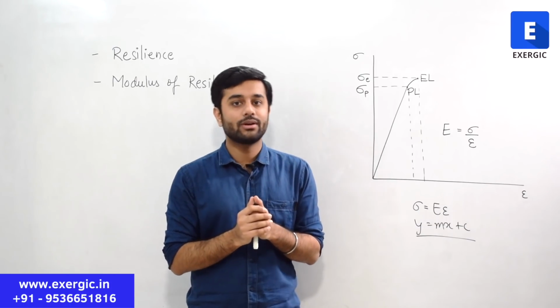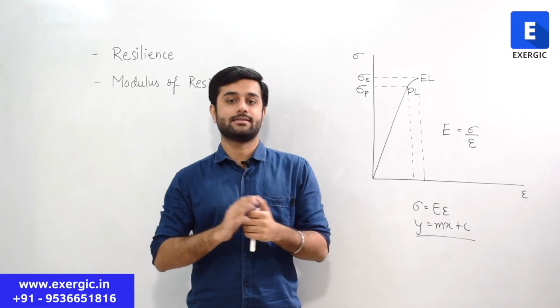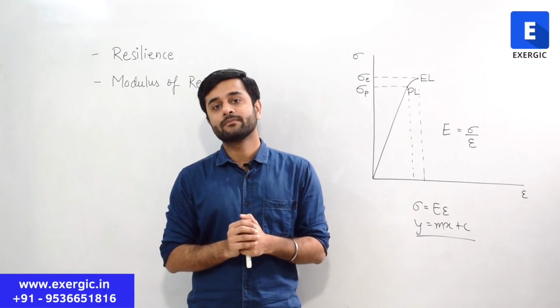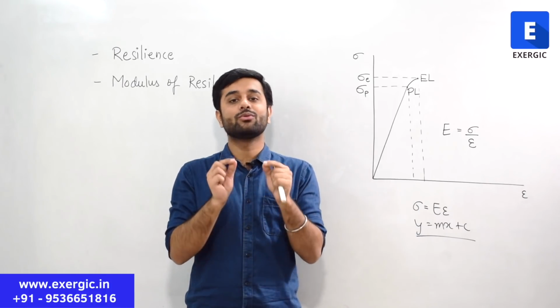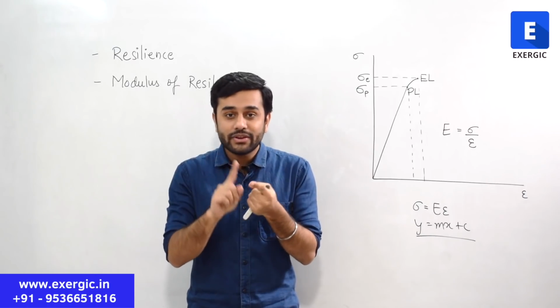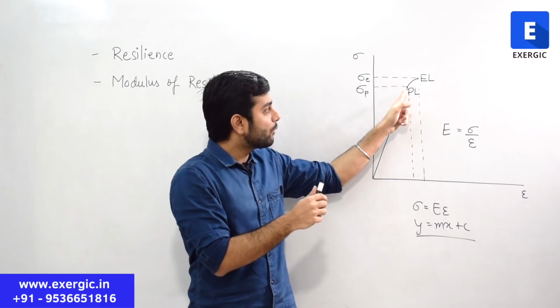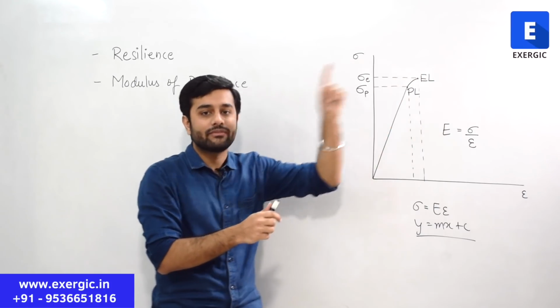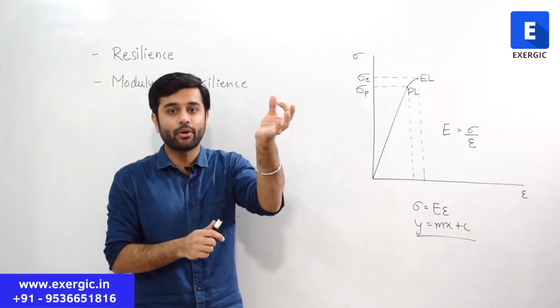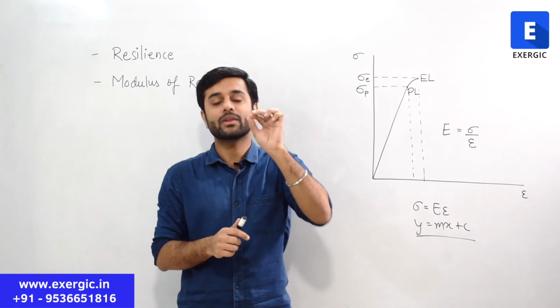So how do you calculate this area? You cannot calculate this area, right? But now you will do one thing. As we know that for all the practical applications, proportional limit and elastic limit are very close to each other. Even yield point, as I told you, is very close to them, right?